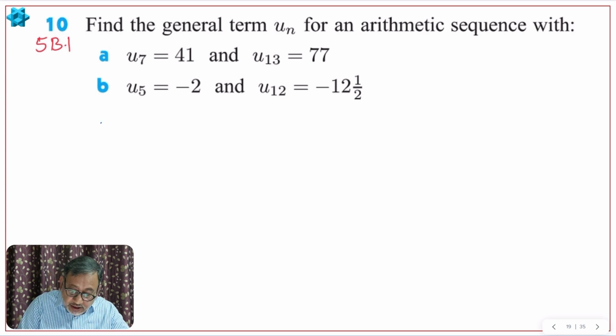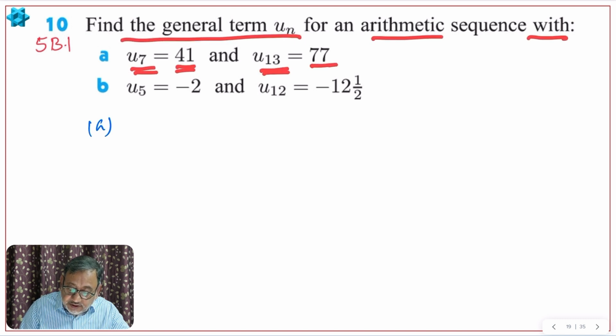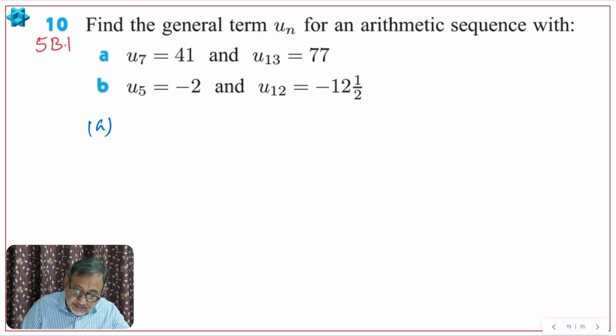Okay then. So A part says, find the general term un for arithmetic sequence with 7th term 41, 13th term 77. Let us do part A here. So U7 is 41. Let me write the formula here for your reference.